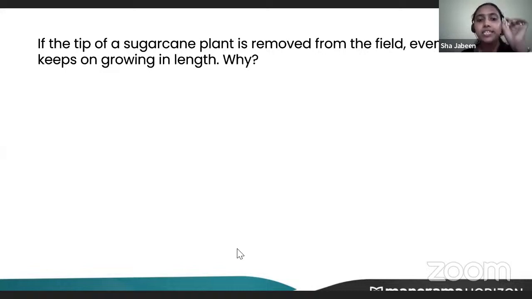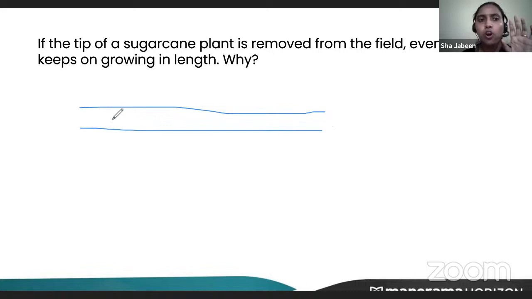Yes, because this sugarcane, you all have eaten this sugarcane, right? If you see, a sugarcane is a very long stem, having lots of nodes and internodes. And this meristem, the intercalary meristem, which is present in the nodes, helps in the growth of the stem. Okay, is it clear now?